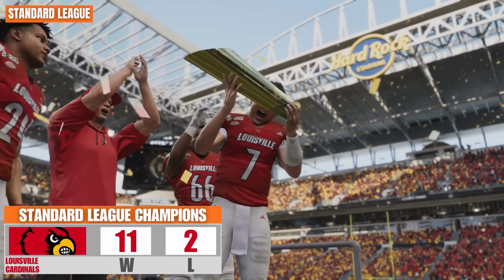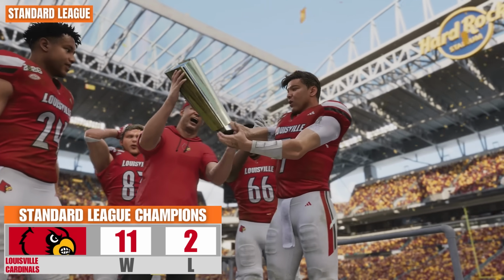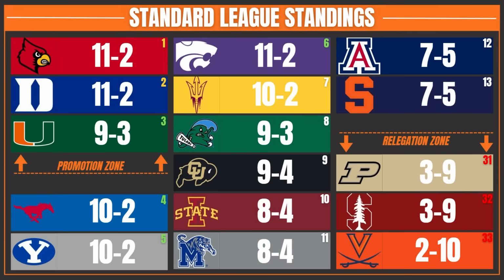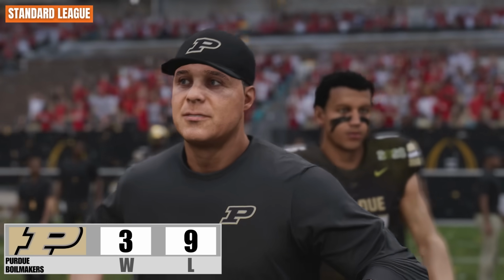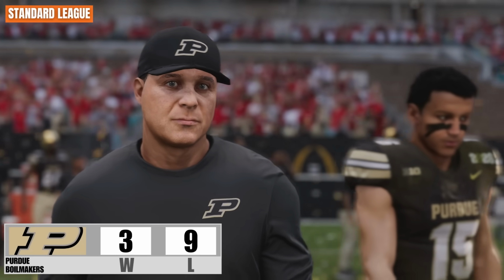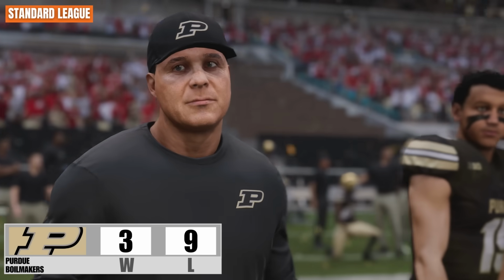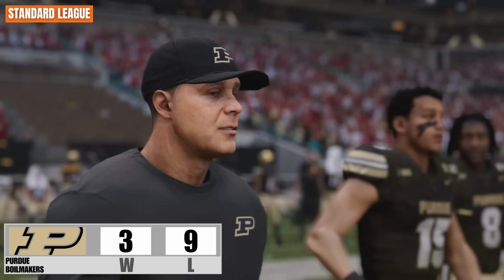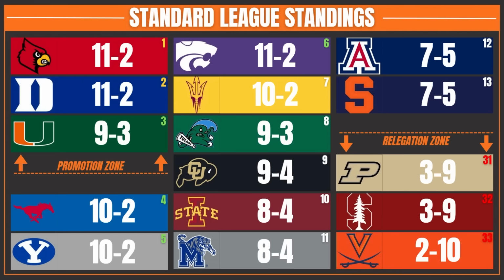And now on to the Standard League, where the Louisville Cardinals will win this league and get promoted up to the Power. They will be joined by the Duke Blue Devils. I thought they were a basketball school. They're going to the Power League as well. The Purdue Boilermakers will join the Chicago Bears as the two teams that get relegated in back-to-back years. They're going down to the very bottom of the pyramid. The relegating teams: Purdue, and then Stanford, and then the 2 and 10 Virginia Cavaliers.